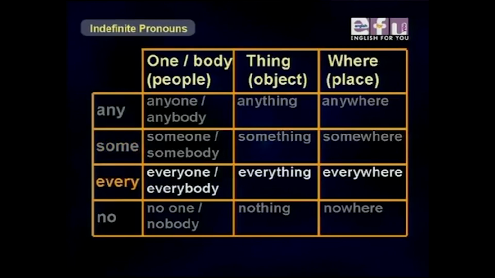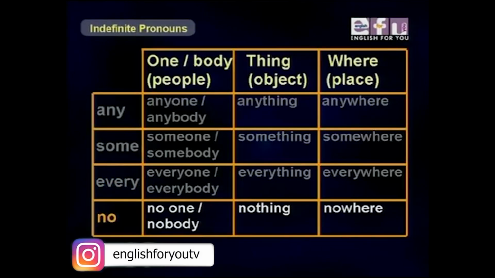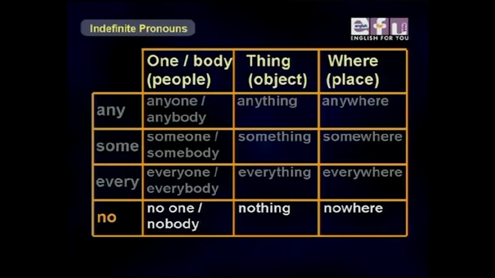With every, we have everyone, everybody, everything, and everywhere. And then finally we have no. No one, nobody, nothing, nowhere. Okay, so it's definitely negative.